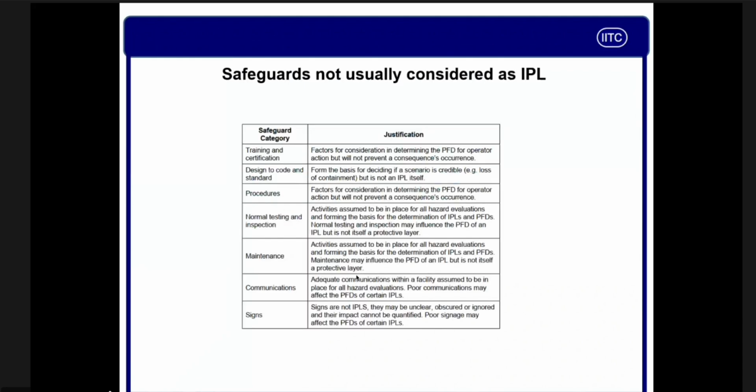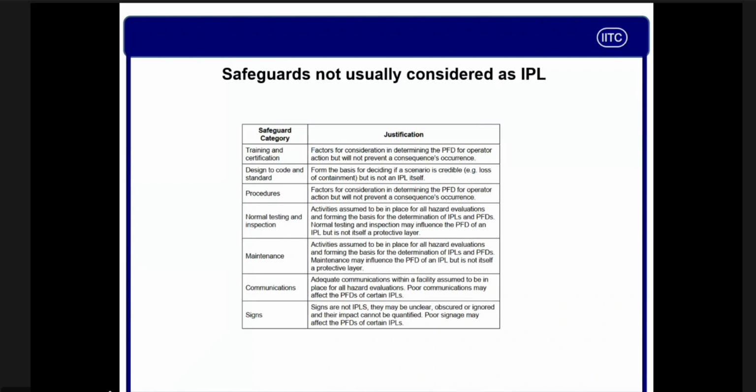What is passive? These are not safeguards. This is not an IPL. So you can say, wait, no, my people are very trained. So can we take a credit? No, sorry, we cannot take credit. You can say, process people will say, no, wait, my system is over designed and thickness is very high. Can I take the design code standard? The system says that no, we cannot take into account the design condition as per the standard.